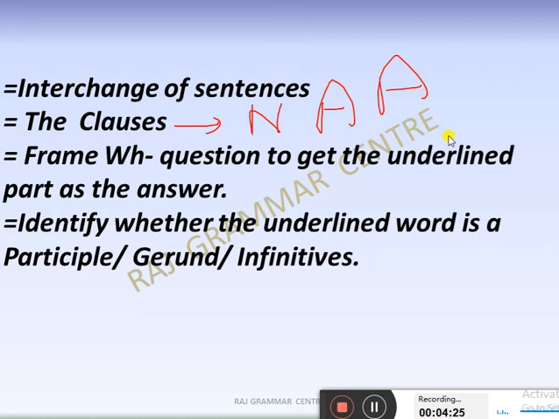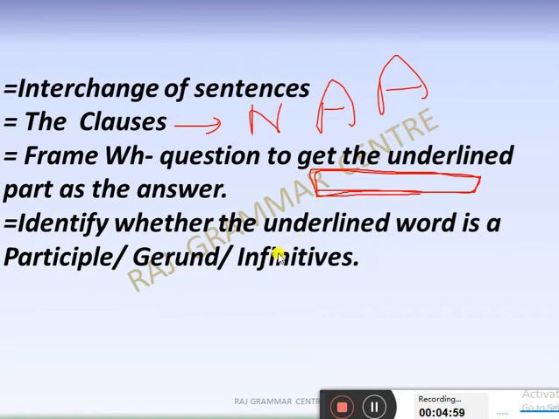Next is frame WH questions to get the underlined part as the answer. You have to frame the WH question. So for that you must know how to frame interrogative sentences. And the WH question should be such that the underlined part comes as the answer. For that, please just watch my types of sentences video.